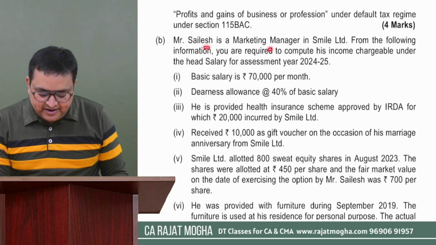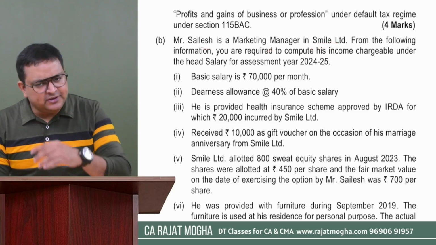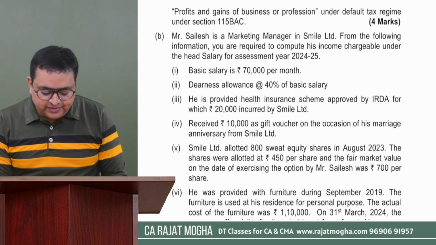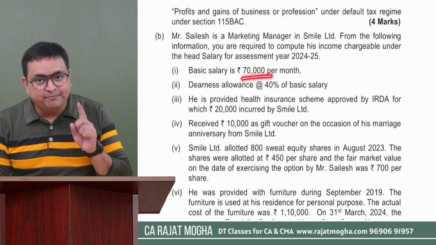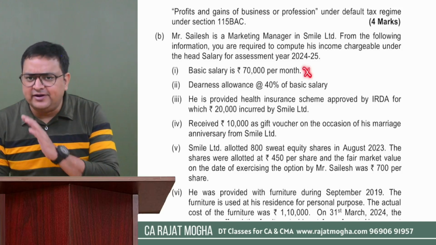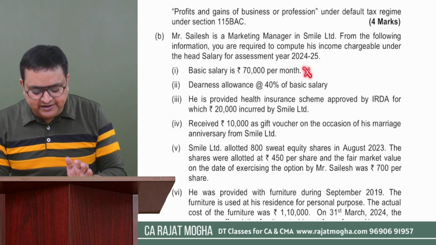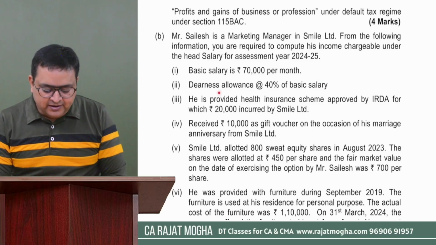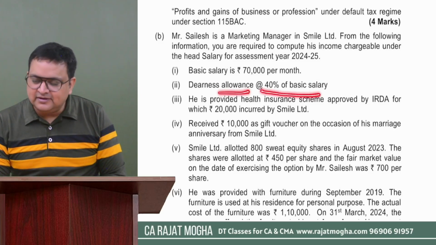So he's a marketing manager in Smile Limited, not a government employee, in a private company he's working, and we have to compute the salary income. Basic salary 70,000 per month. That is 70,000 if he has not resigned during the year, if he has not left the job. If he's working for the entire year, then 70,000 into 12 would be the basic salary, fully taxable. DA allowance 40% of basic, fully taxable.